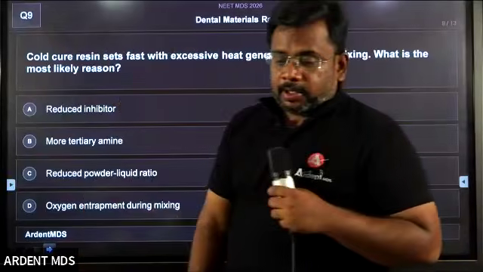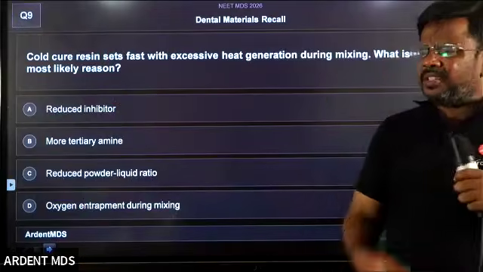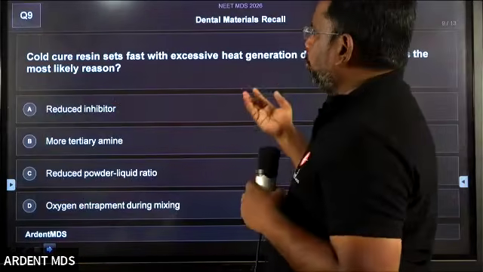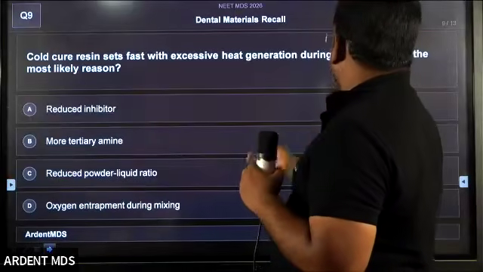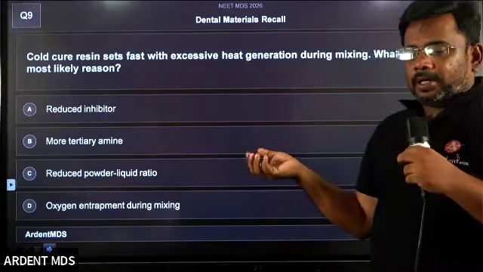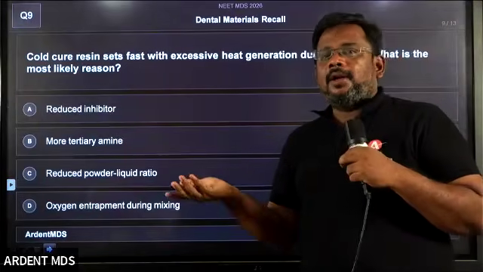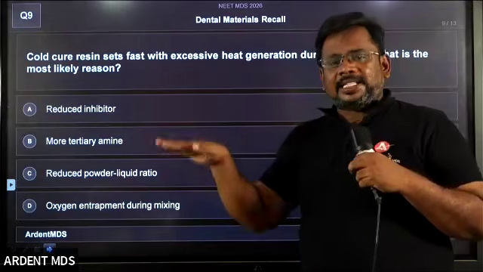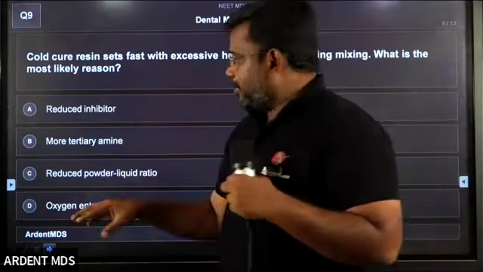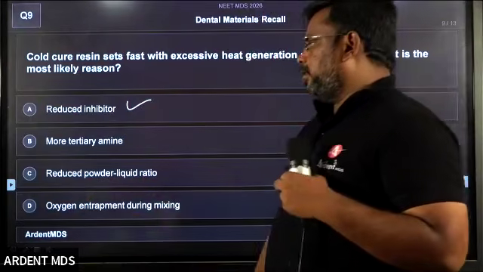So coming to the next question. Straightforward question. Holding your resin, except it sets fast during mixing, what is the most likely reason? Okay, so the resin sets fast. Obviously, if you decrease the concentration of the inhibitor, it sets fast, right? So the answer is reduced inhibitor.